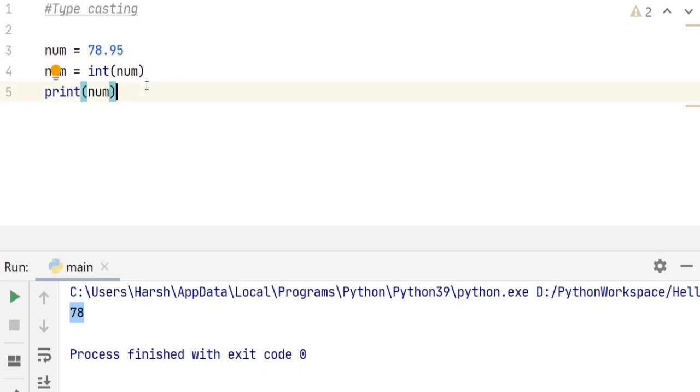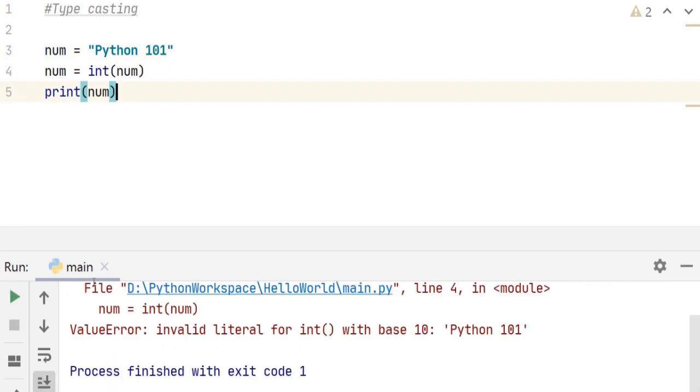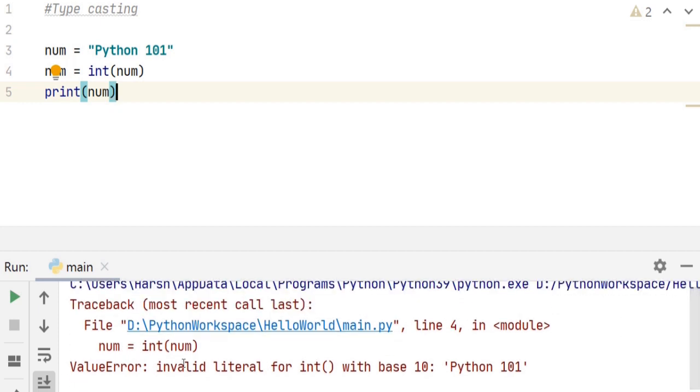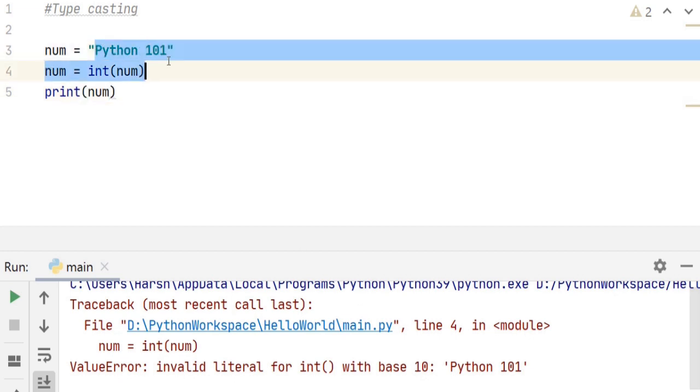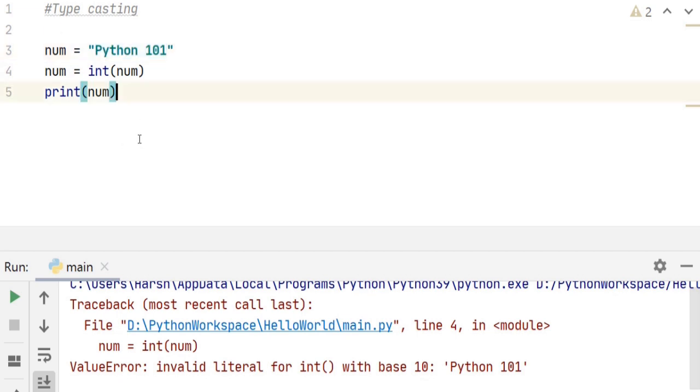Now what if there was a variable with alphabets or special characters in it, and then we typecast it into an integer? Let's say my variable is Python 101. Now if we go ahead and print it, we would get a value error. Right? It would say invalid literal for int with base 10: Python 101. As Python 101 is not a decimal value, such data is invalid for type conversion.